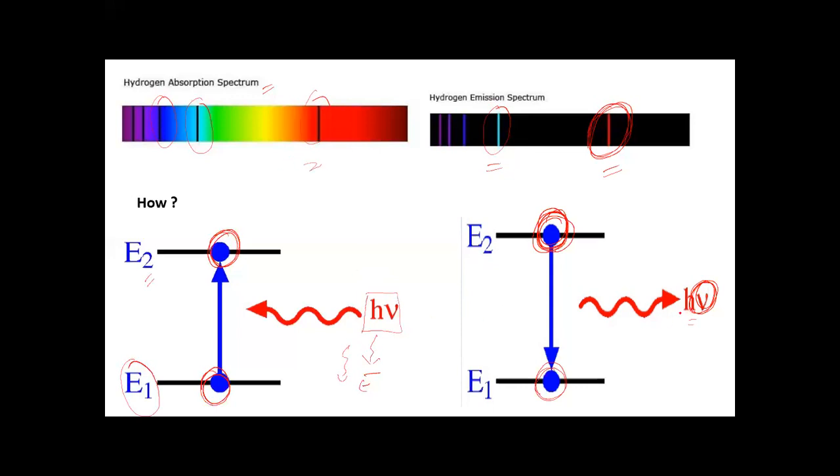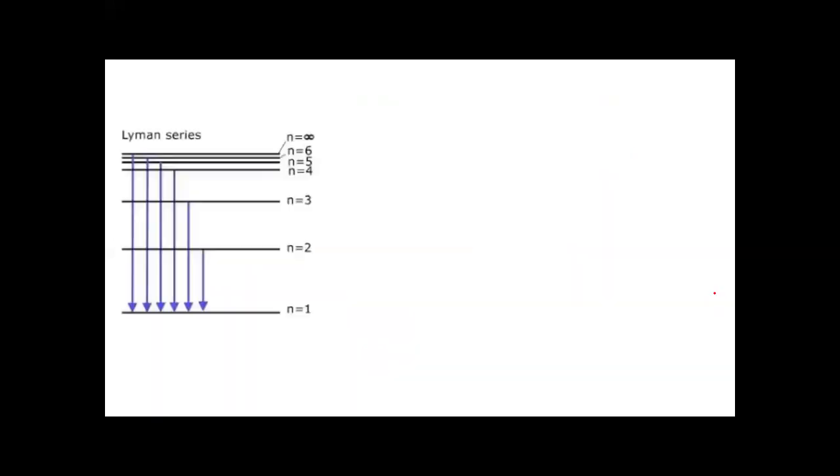When light or energy is emitted, when an electron jumps from the excited state to the ground state, this radiation is electromagnetic radiation having a particular frequency. So a dark band appears when a wavelength or frequency is absorbed. A color band appears when this wavelength or frequency is released, when the electron comes from the excited state to the ground state. Now I take an example of the Lyman series here.